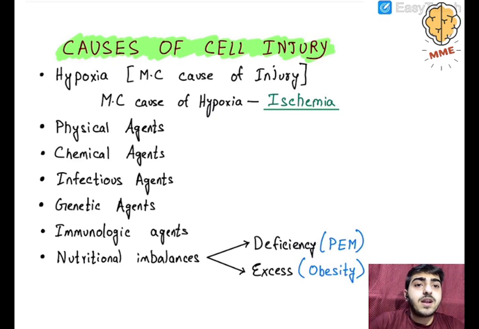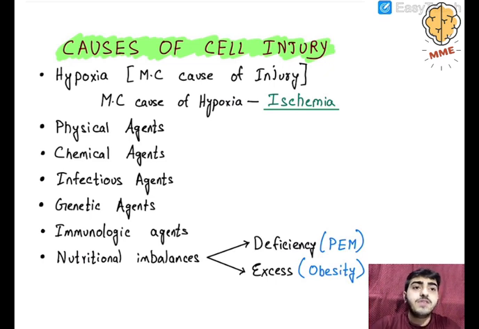This is a very important chart I have prepared for you. Let's see. It is telling about the causes of cell injury. The most important cause of injury is hypoxia. You know that hypoxia is basically decreased oxygen supply to the tissues. Broadly speaking, this is a general term. Next, the most important cause of hypoxia is ischemia. You know, ischemia is reduced blood supply. Blood carries oxygen, so when the blood is less, oxygen will be less. So hypoxia and ischemia can together cause injury to the cell.